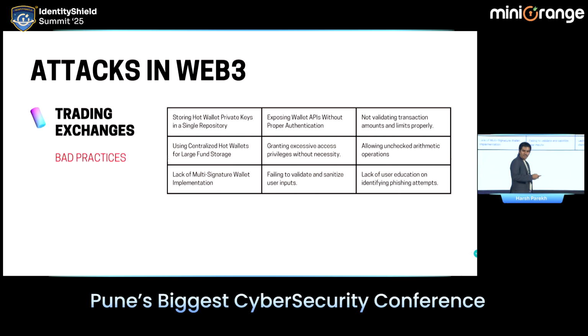So we are discussing some of the bad practices. If someone likes to take a photo or a screenshot, they can take it, but we already discussed a couple of mistakes that trading exchanges can make. Number one, they store maximum amounts of funds in the hot wallet, or they are using a single signature wallet. There is a concept: you require multiple signatures to make a transaction in Web3. You cannot allow only one person. For example, we have a check in a company, so at least two or three partners have to sign the check. We have this authority, right? We have this access control. The same access control is also implied in the Web3 ecosystem. You need multiple keys; you need multiple people to authorize the transaction.